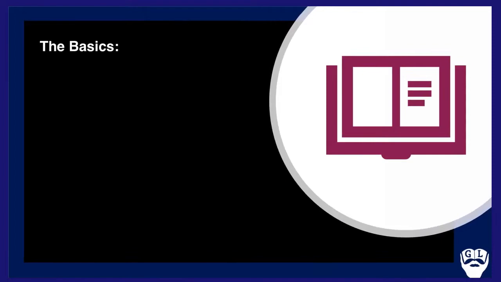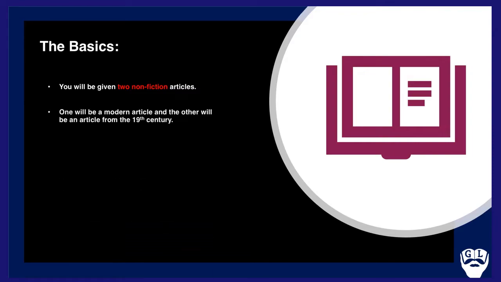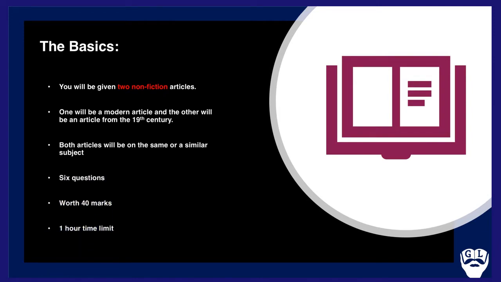So the basics of this paper are as follows. You're given two non-fiction articles. One will be a modern article and the other will be an article from the 19th century. Both articles will be on the same or similar subject. They could be on, for example, natural disasters, they could be on world events. They will share a common theme, and it's important to remember that. In addition, there will be 6 questions worth 40 marks in total with a 1-hour time limit.